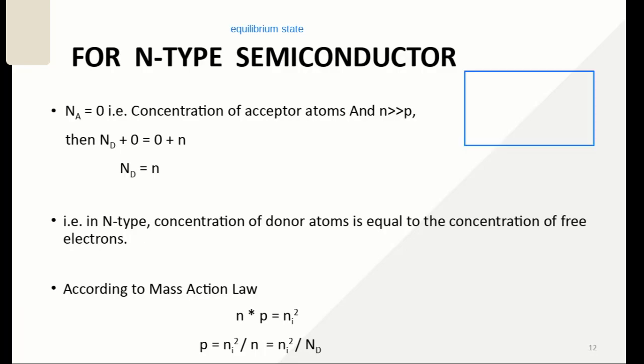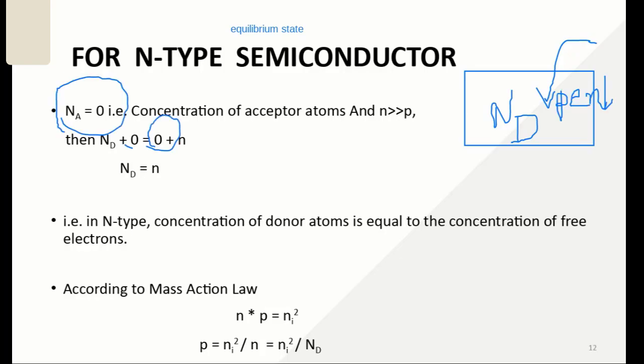If this is the intrinsic semiconductor and you have added donor atoms to it, now it will be an n-type semiconductor. So there will be no acceptor atom. We have added just a pentavalent atom.